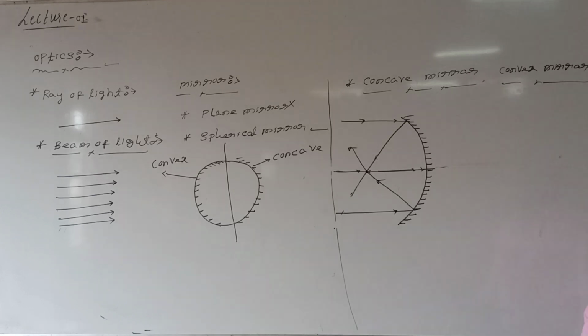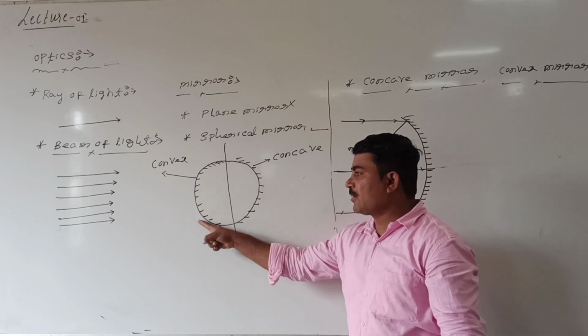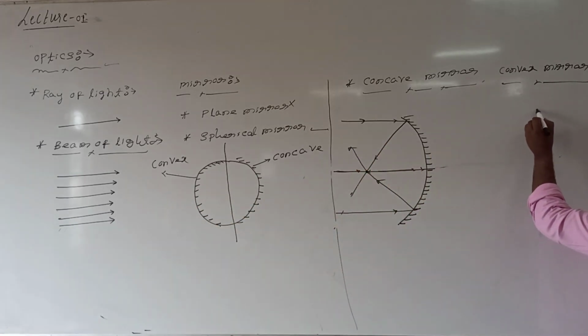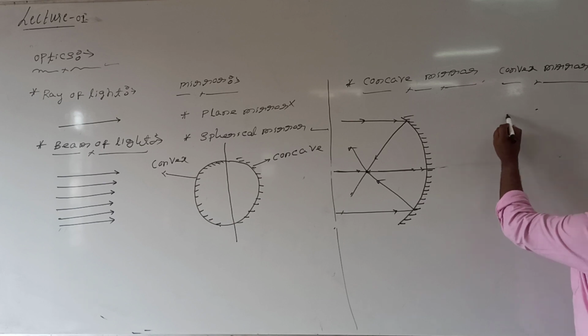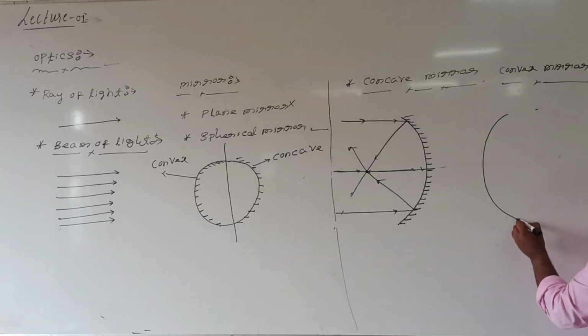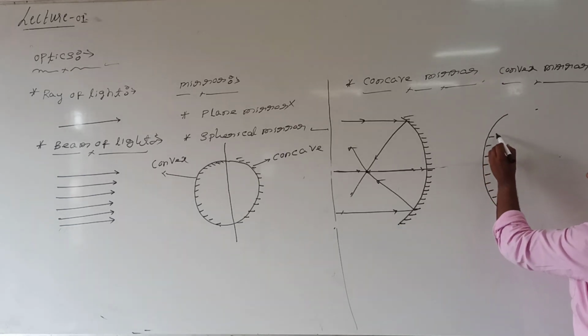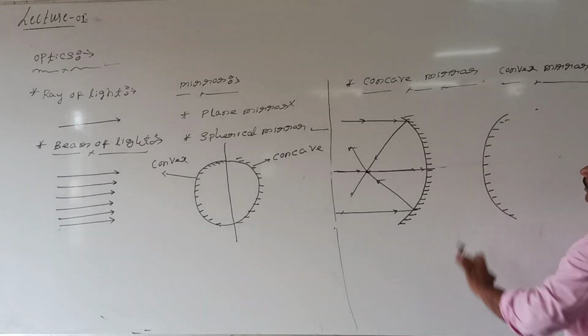Convex mirror. Look at this part. This part I can call convex mirror. How is it? See here. This part I can call silvered, and this part I can call reflecting.